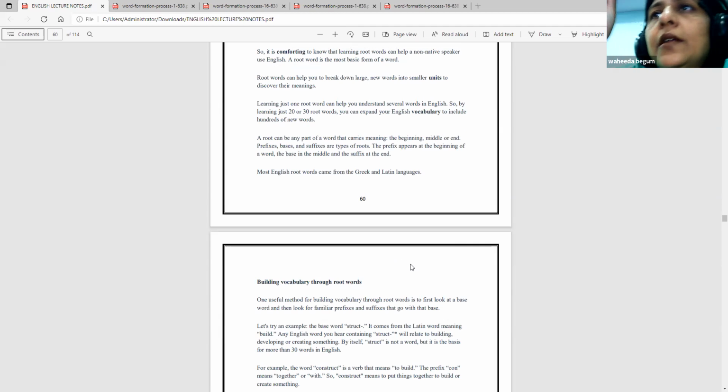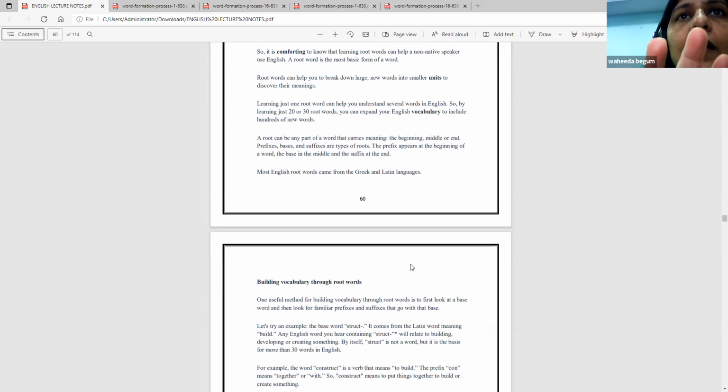The base is the root word itself. If you are adding some letters to the root word in the beginning, that is called a prefix. And if you are adding some letters at the end of the root word, then it is called a suffix. So these are the three types: prefix, base, and suffix.